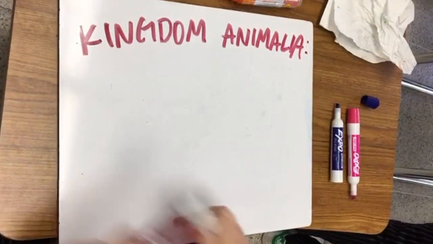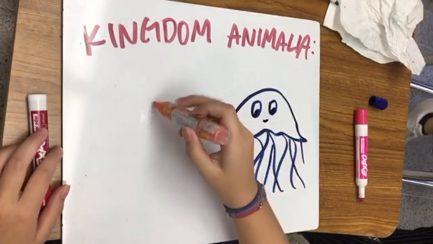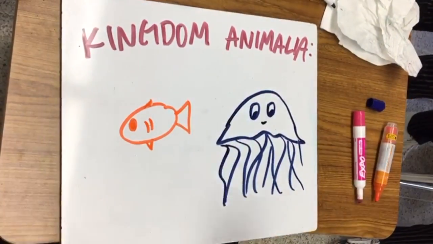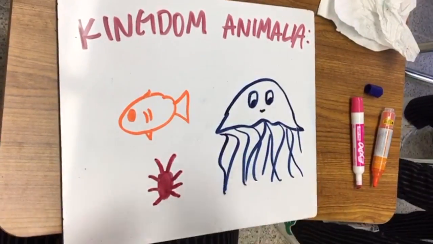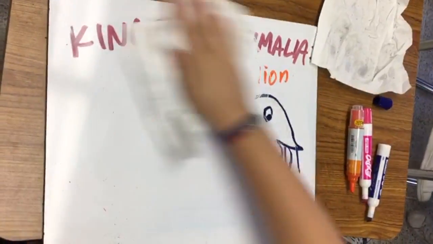Animalia is the largest kingdom with over 1 million known species. All animals consist of many complex cells. They are also heterotrophs. They are found in the most diverse environments in the world. Some examples are tigers, dogs, and bears.